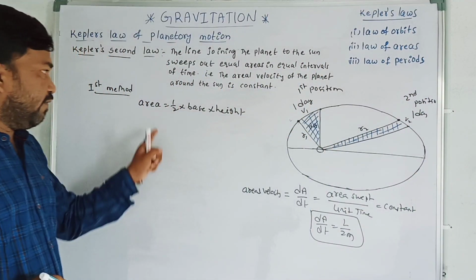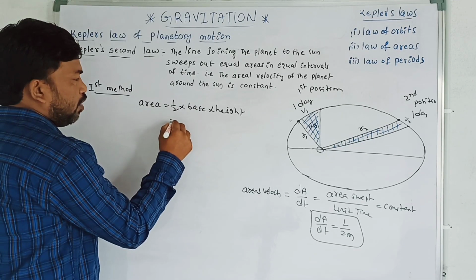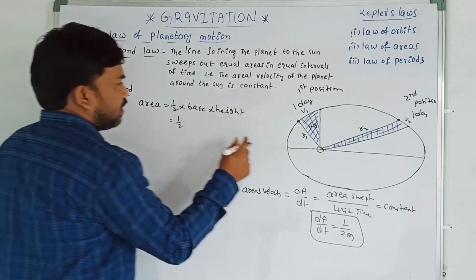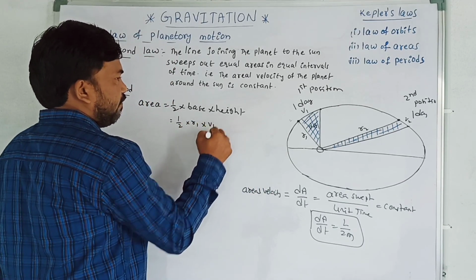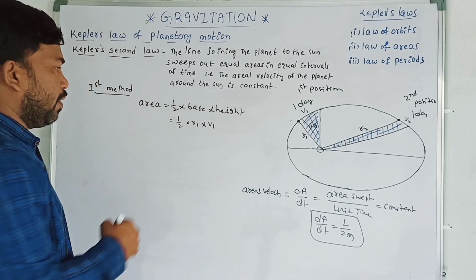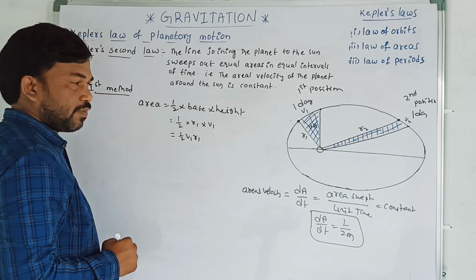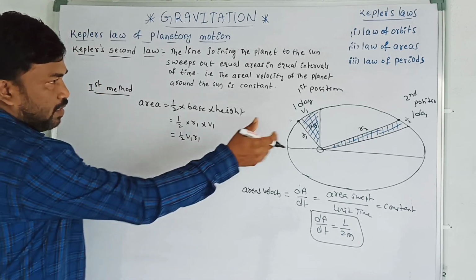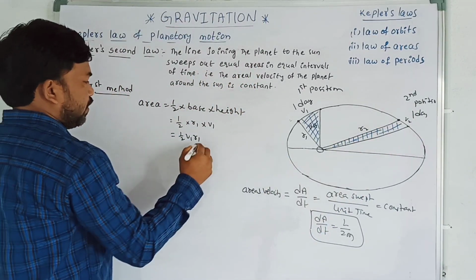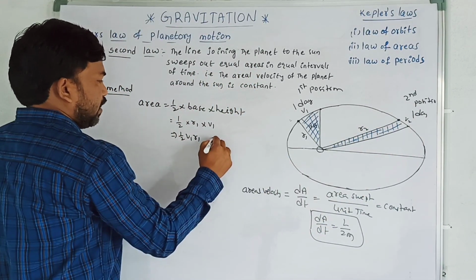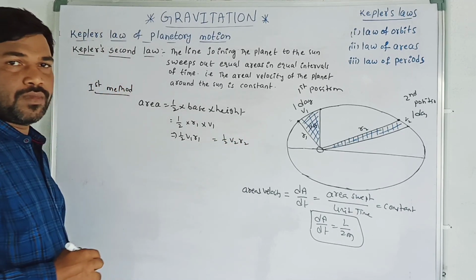Now in the first position, what is the area swept by the radius vector? That is half into base, r1, into height, v1. Therefore, that is equal to half v1 r1. Similarly, the area swept by the radius vector in the second position is equal to half v2 r2.